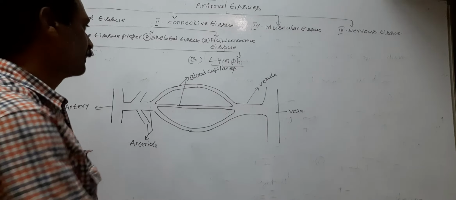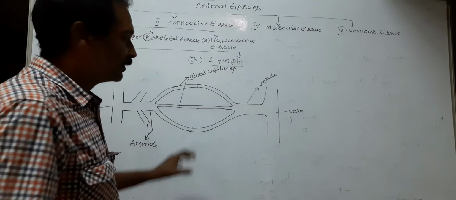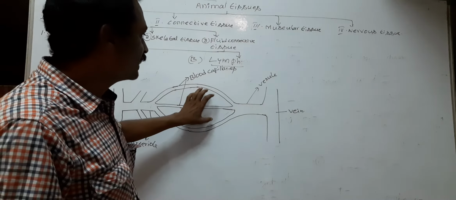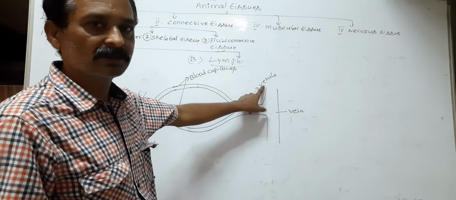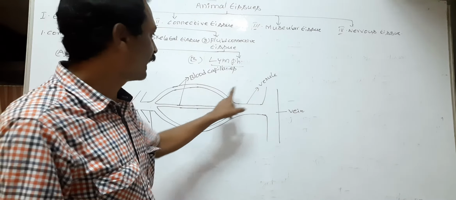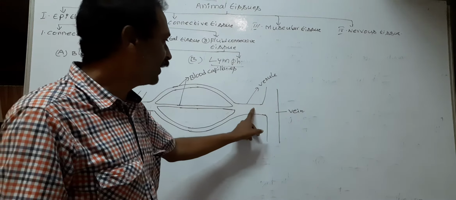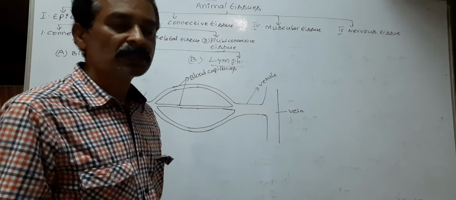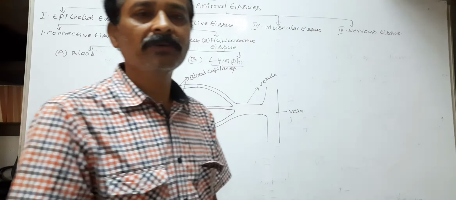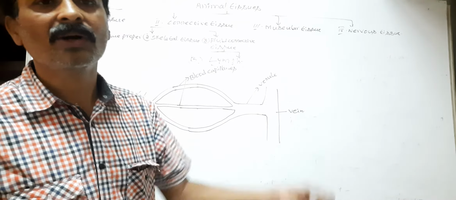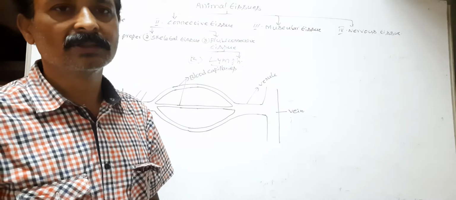Next, the blood capillaries join to form venules. The venules join to form small veins, which join to form main veins. The main veins open into the heart.